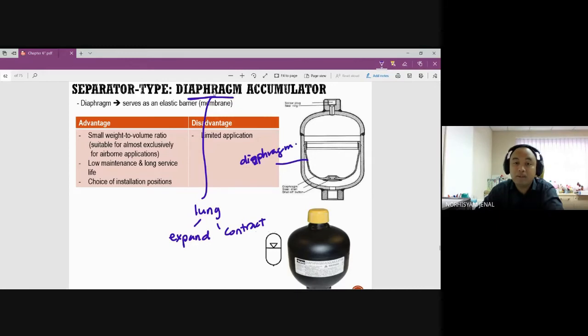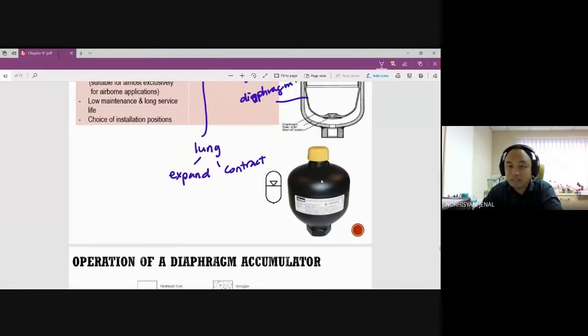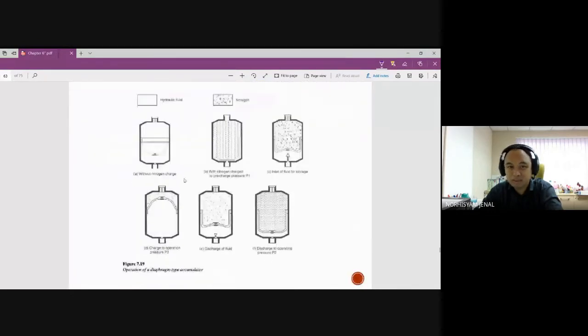Okay, the advantages are a small weight to volume ratio, low maintenance and long service life, and a choice of installation position, and this is for limited application. It looks like this from the outside. From the inside, it looks like this. At the bottom is your hydraulic fluid, and at the top will be nitrogen.